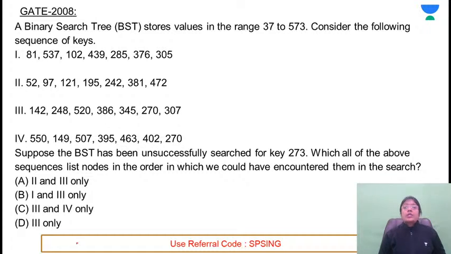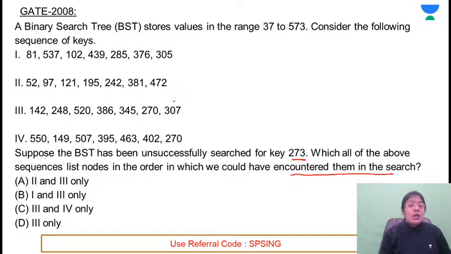A binary search tree stores the values in the range of 37 to 573. Consider the following sequences of keys. 4 sequences are given to you. And they're saying that suppose the binary search tree has been unsuccessfully searched for key 273. This means that the key is not found. Which of the above is the sequence listing nodes in the order in which we could have encountered them in the search? Which of these sequences would have been followed in order to search for the element 273?